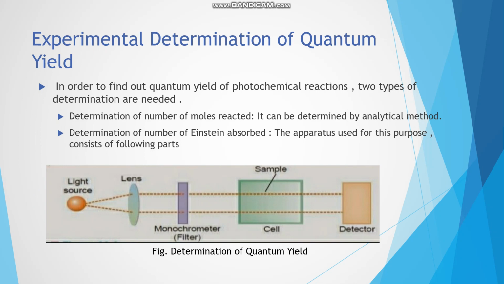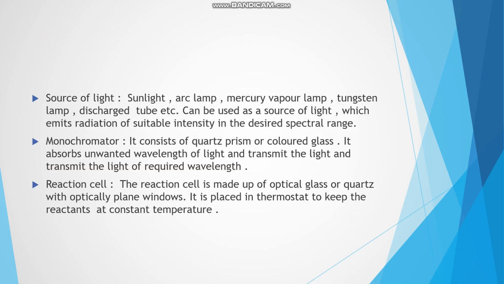The apparatus used for this purpose consists of source of light, monochromator, reaction cell, and the detector. Source of light: sunlight, arc lamp, mercury vapor lamp, tungsten lamp, discharge tube, etc. can be used as a source of light, which emits radiation of suitable intensity in the desired spectral range.